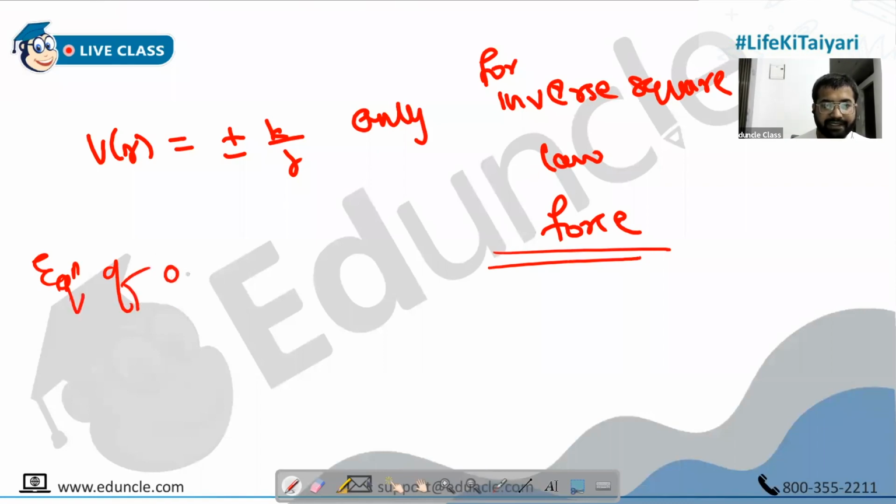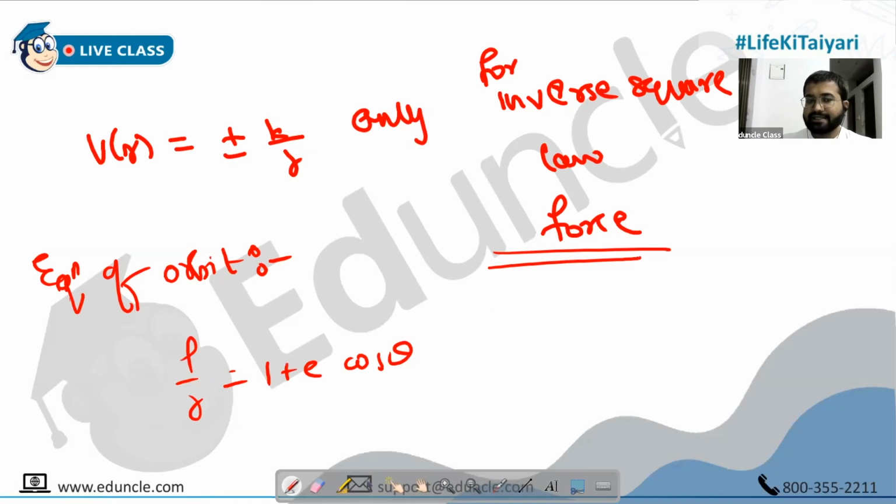It is for central, inverse square forces. An equation which gives us information about any kind of motion: L by r is 1 plus e cos theta. That's basically the equation of a conic section, because this equation tells us hyperbolic path, parabolic path, circular path, elliptical path, everything. But in this you have to remember the definition of each and every term.